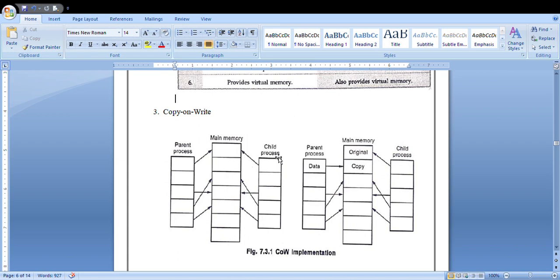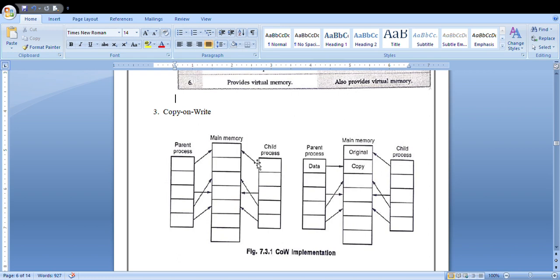So whenever the same table or the same block is pointed to by both the parent process and the child process, by that time it will be marked with a special bit called the copy on write bit. So this is the working of your copy on write bit.